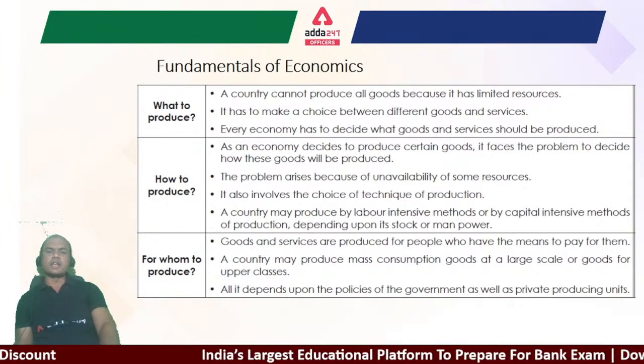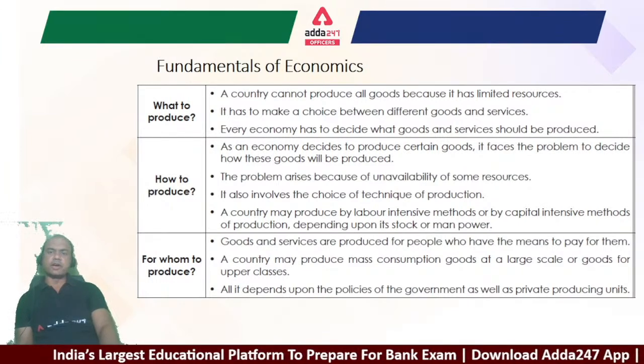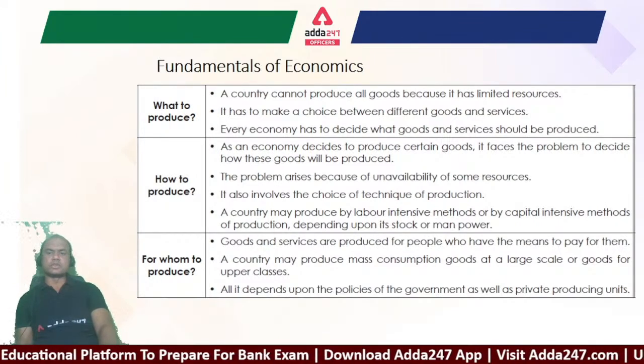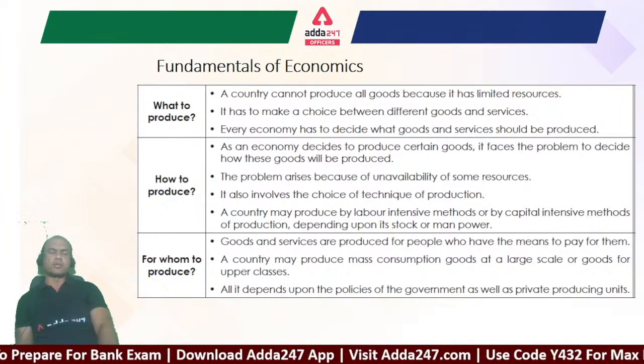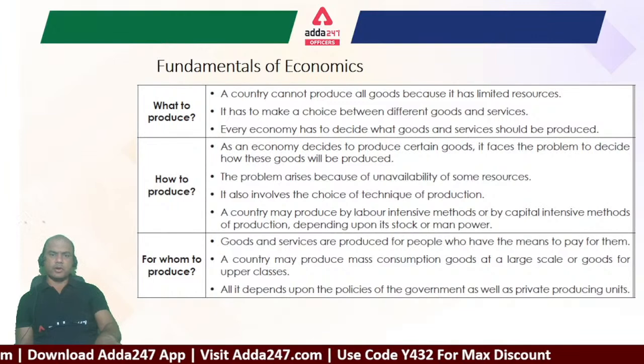So a country cannot produce all goods. Firstly, it has to make a choice between different goods and services. Every economy has to decide what goods or services should be produced. So what does it mean? Every economy will decide whether it should produce product X or product Y.